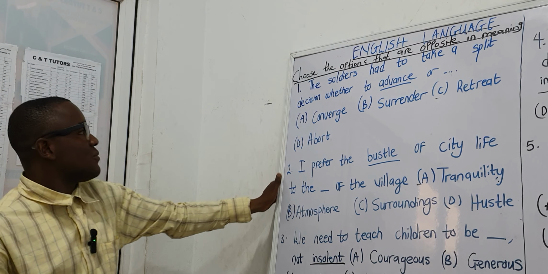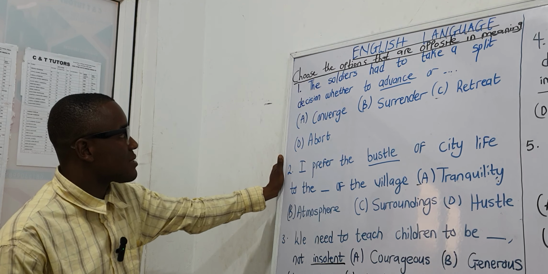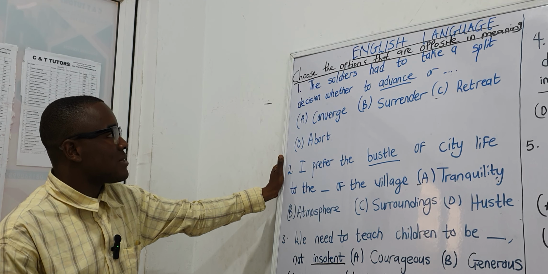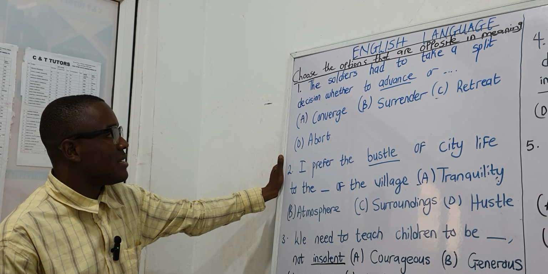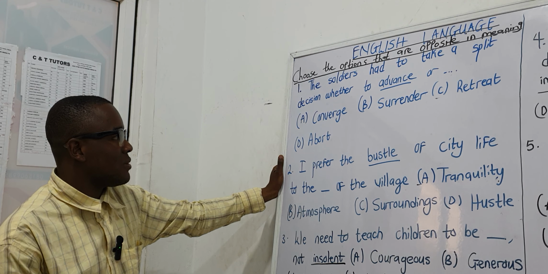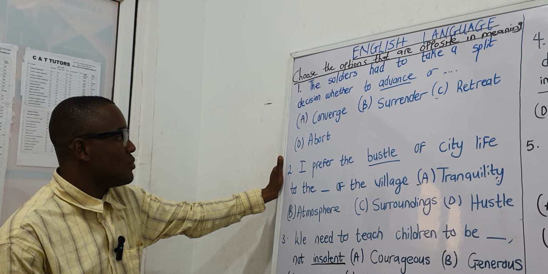Now, the first question here says: the soldiers had to take a split decision as to whether to advance or dash. The soldiers had to take a split decision whether to advance or dash. Now, let's examine the four options that we have here on the board. Option A says converge. To converge means to gather or to assemble.